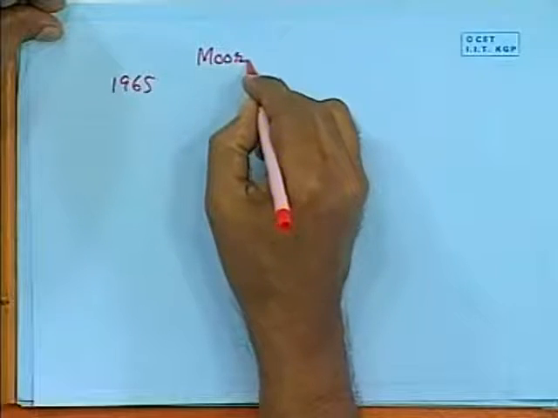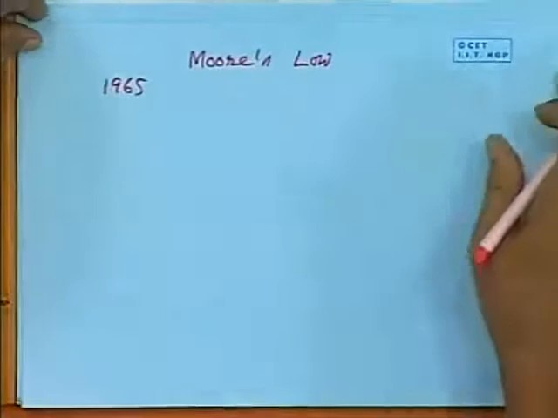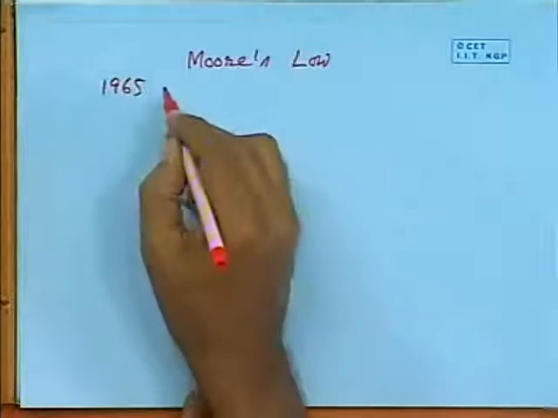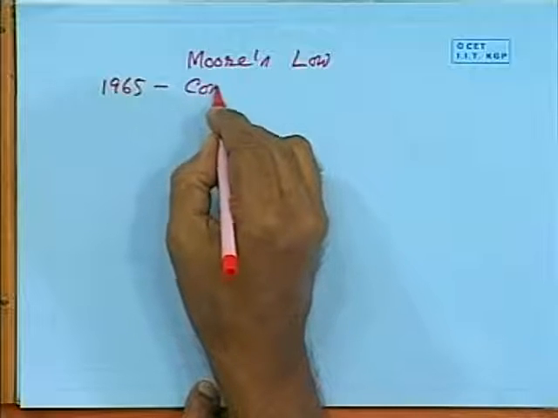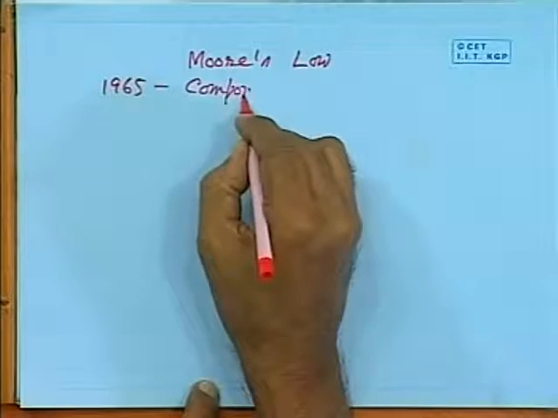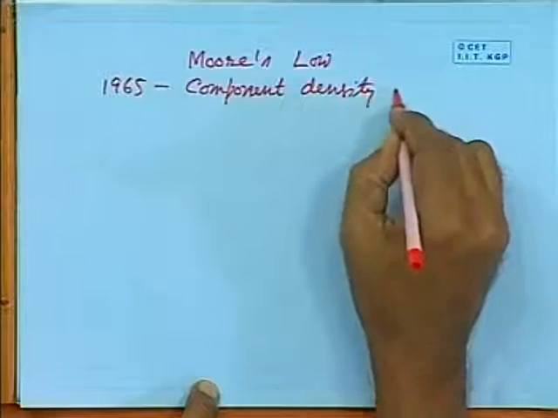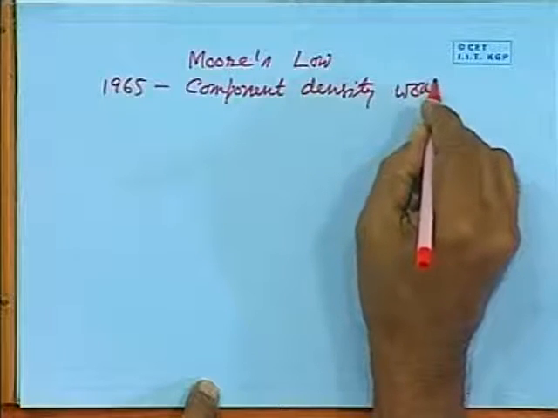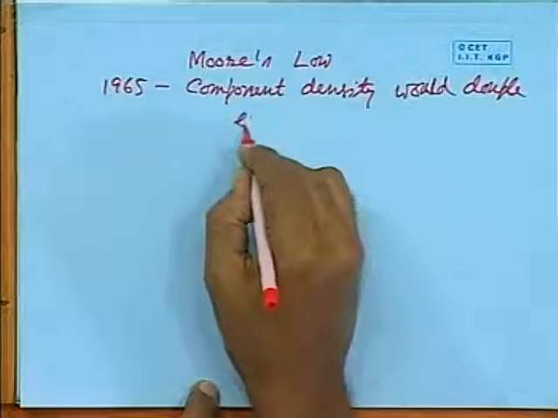Whenever he originally predicted the growth of integrated circuits, his prediction was that component density would double every year.